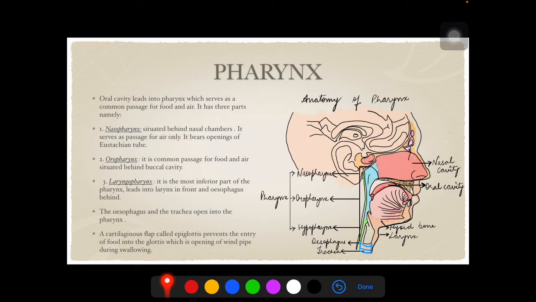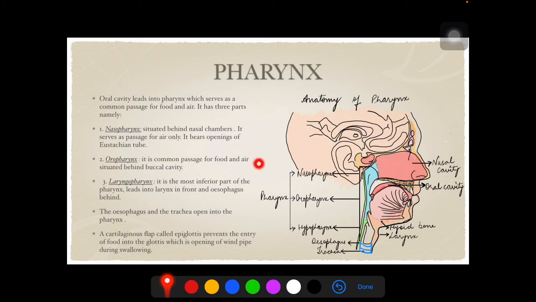This is an MCQ question. Which of the following three parts of the pharynx serves as the passage for air? So the answer is nasopharynx. It bears the opening of the eustachian tube. So the eustachian tube is present somewhere here. This is the eustachian tube, and it bears its opening into the pharynx.